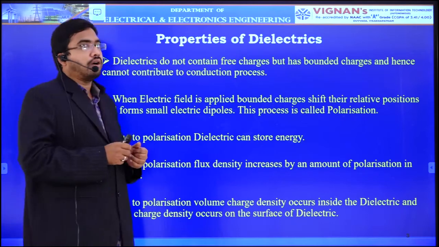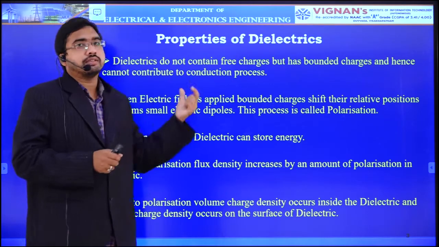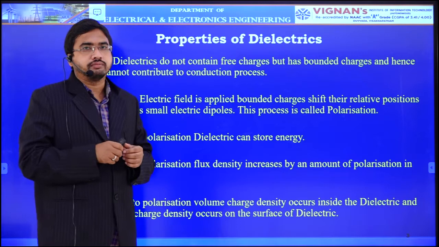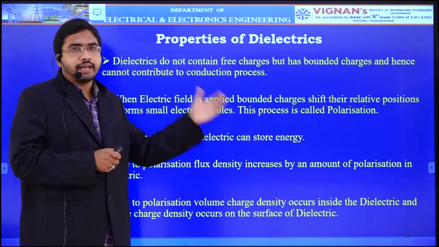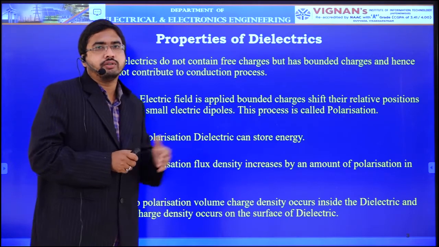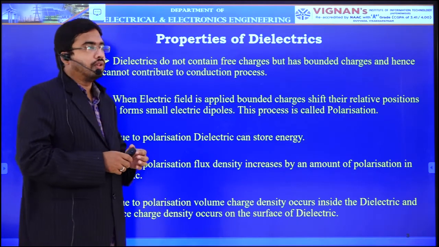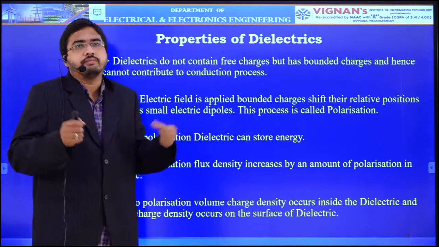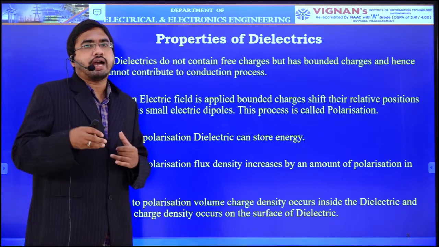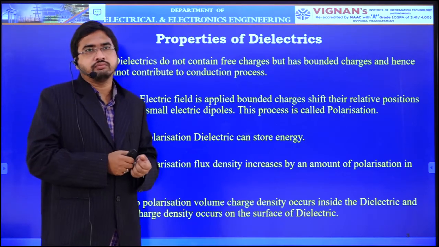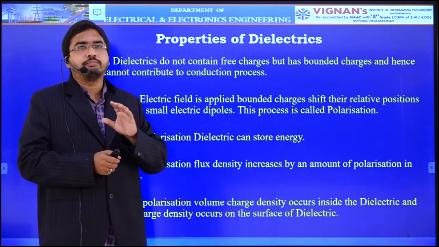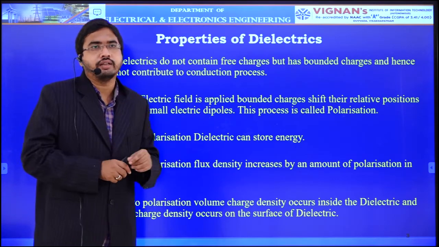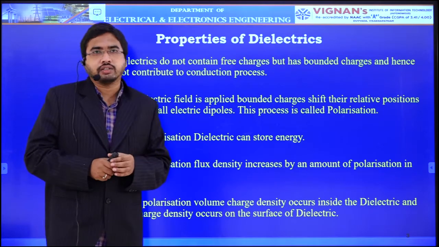Now, if you apply some electric field E bar to the dielectric, then what will happen to those bounded charges? Those bounded charges will gain some energy and they will start shifting from their positions. Actually, we said that in dielectrics, the charges are bounded. They cannot move and they can't help in the current conduction process.